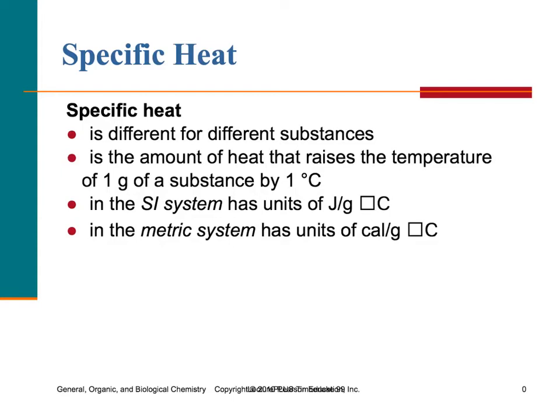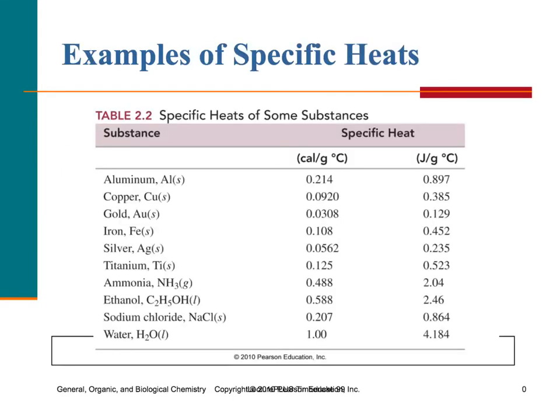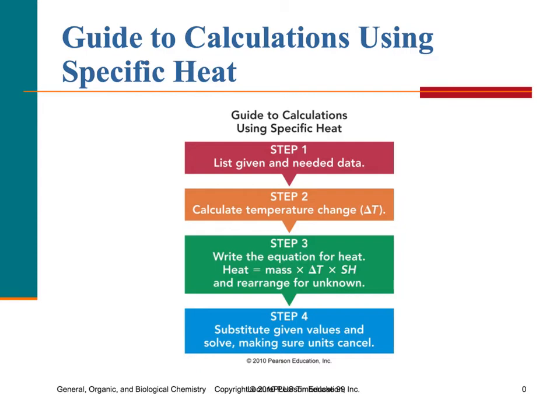So how do we approach solving specific heat problems? Well, first off, let's just look at this chart. In the chart, you'll notice that we have many different substances listed, and then look at the values for each of these substances. The specific heat is different for each substance. So we can use the specific heat to help identify unknown substances.